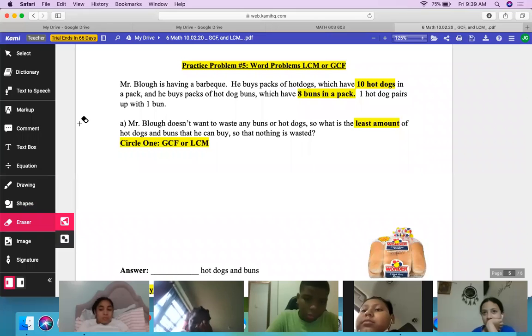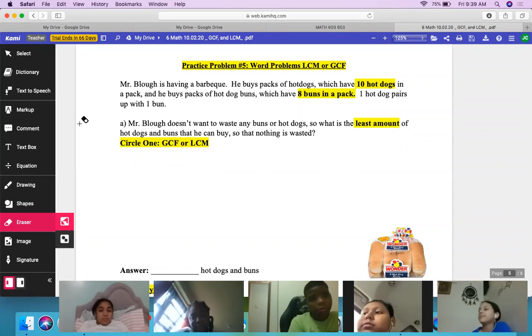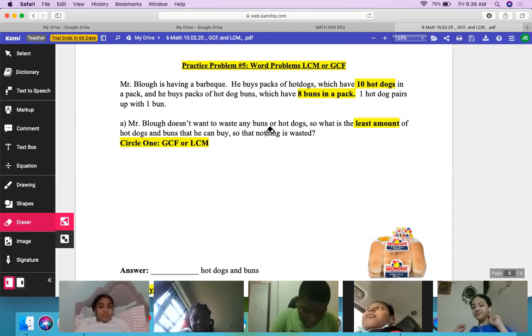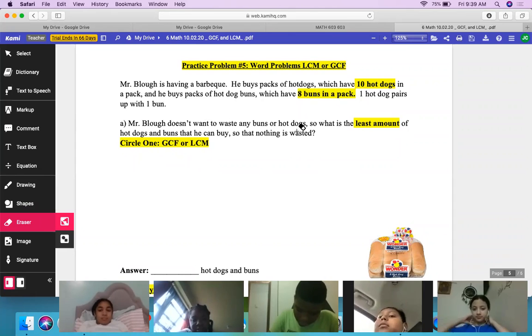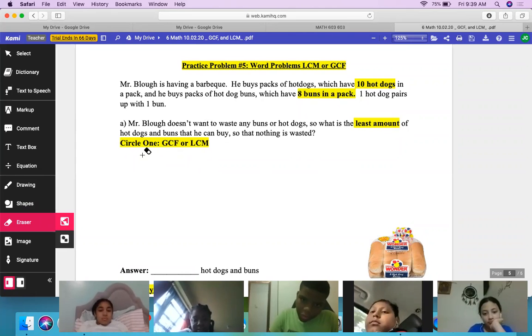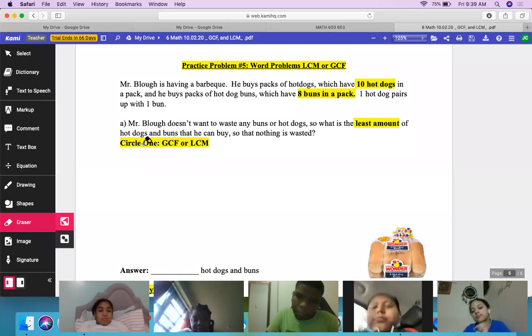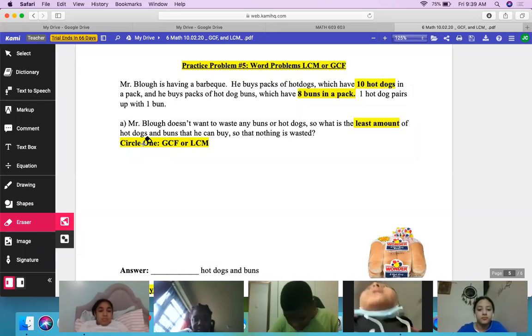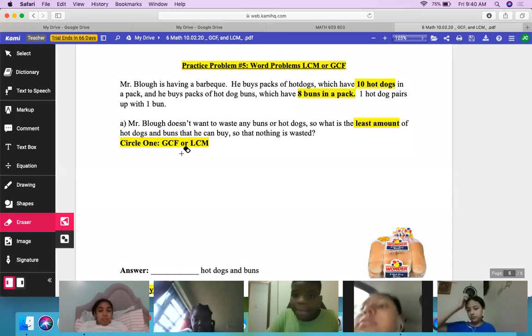One hot dog pairs up with one bun. Mr. Blau doesn't want to waste any buns or hot dogs. So what is the least amount of hot dogs and buns he can buy so that nothing is wasted?